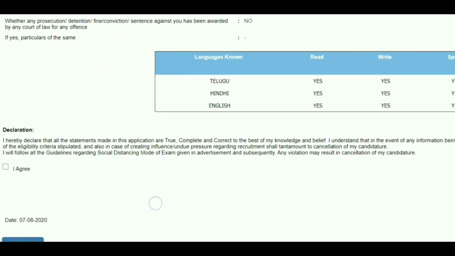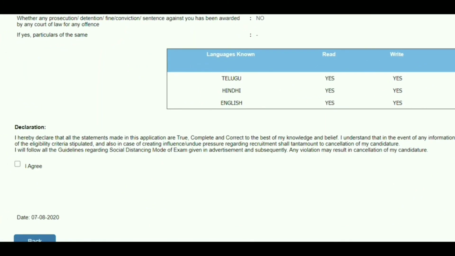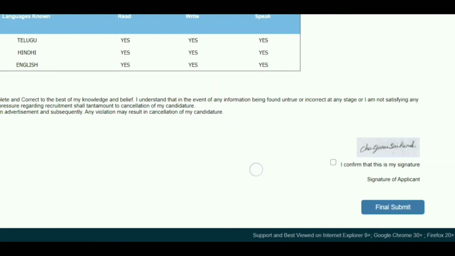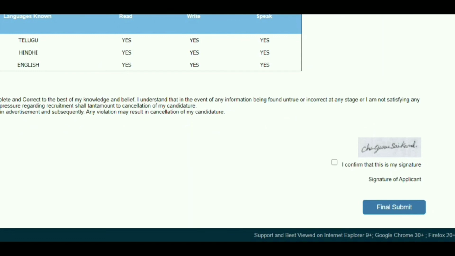So once you read this declaration, I hereby declare that all the statements made in the application are true, complete and correct to the best of my knowledge and belief. So click on this I agree checkbox, and also click on this signature. We have this checkbox at this signature also. I confirm that is my signature. So click on that checkbox and click on this final submit button.